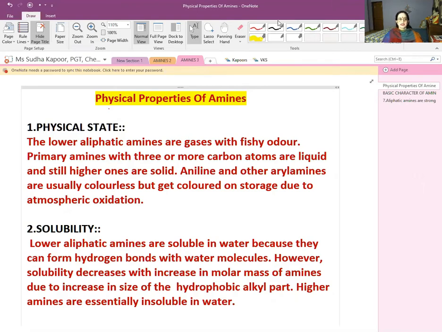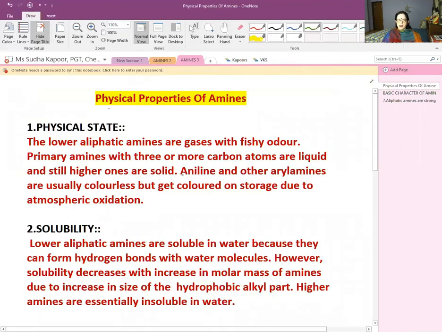The lower aliphatic amines are gases with fishy odor. Primary amines with 3 or more carbon atoms are liquid, and still higher ones are solid. Aniline and the other aryl amines are usually colorless. Remember this thing, but they get colored on storage due to atmospheric oxidation. So even though they appear to be colorless, after atmospheric oxidation they appear colored when they are stored. The second is the solubility.